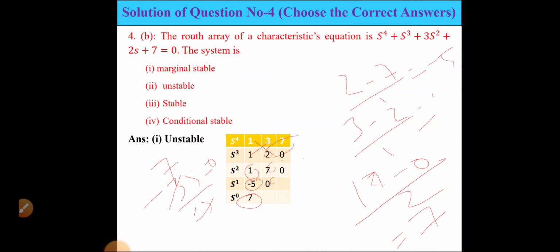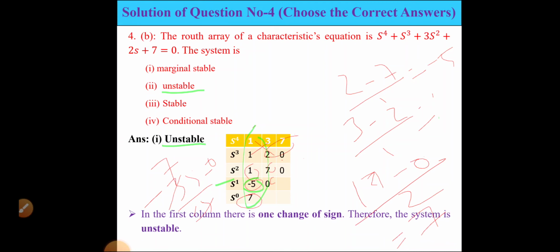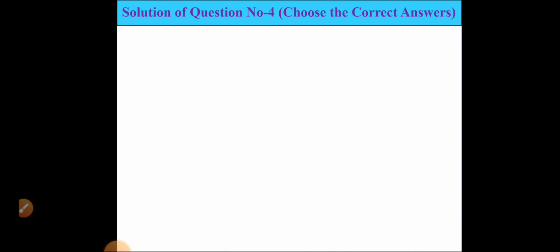So the answer is, as there is a sign change in the first column. If you notice, in the first column there is a sign change here. So if there is a sign change in the first column, then we can say the system is unstable, so that's why the answer is unstable. So if in the first column there is one sign change, therefore the system is unstable.